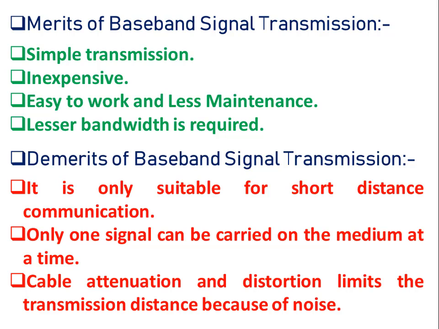Last one is that cable attenuation and distortion limit the transmission distance because of noise. So in this type of transmission, noise or disturbance is a bigger issue, and it can be overcome by using another type of transmission called passband signal transmission.